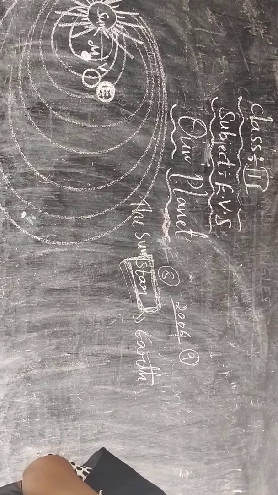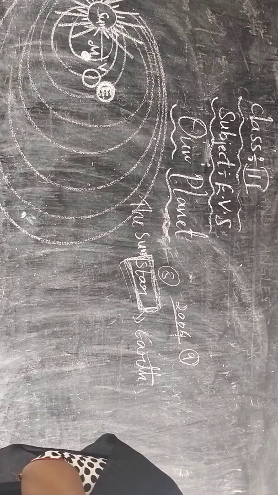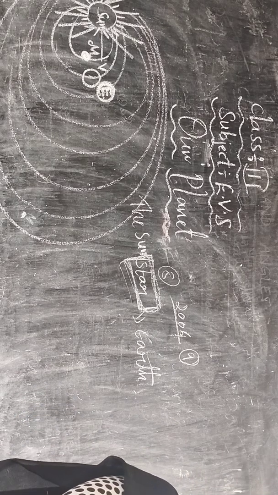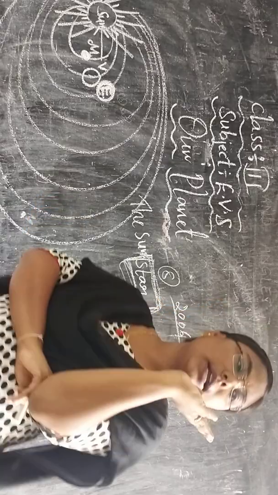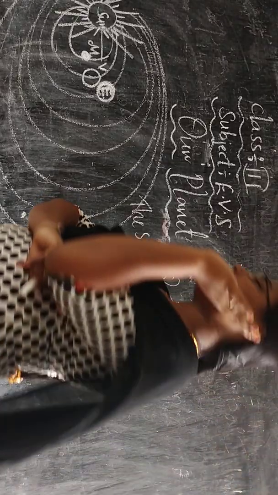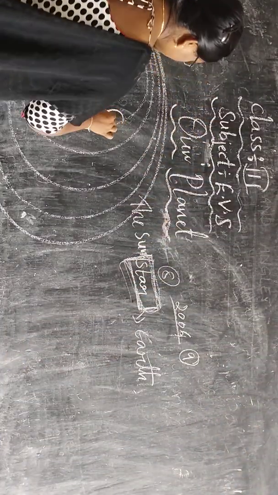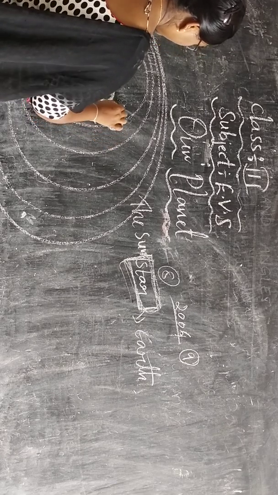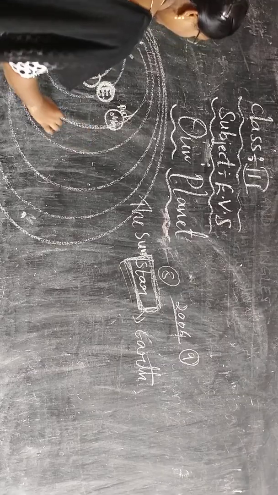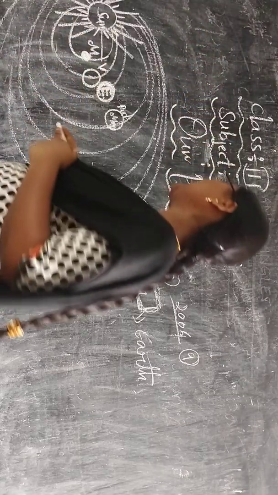Next, Mars. The Mars planet is the fourth planet from the Sun. Which color is the Mars planet? The Mars planet is red in color.